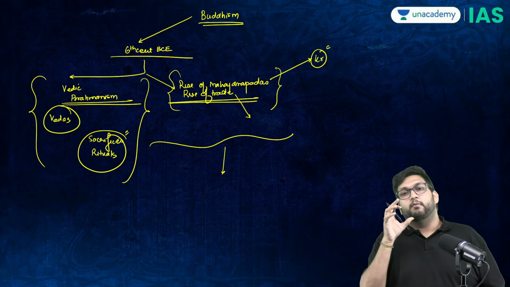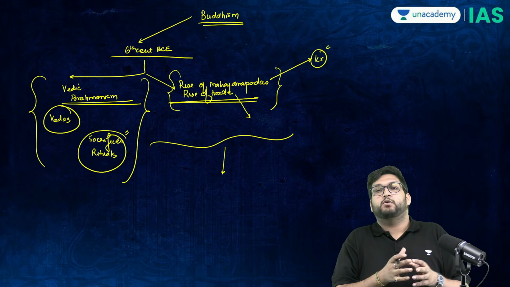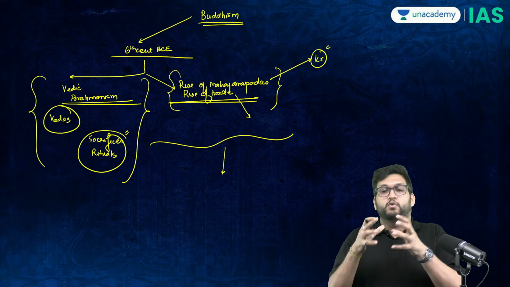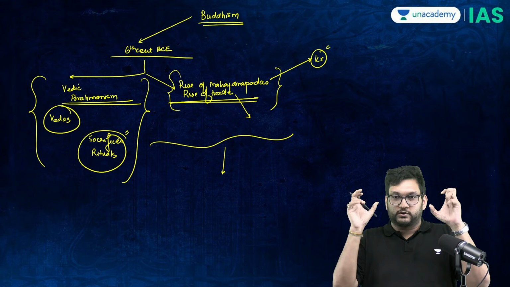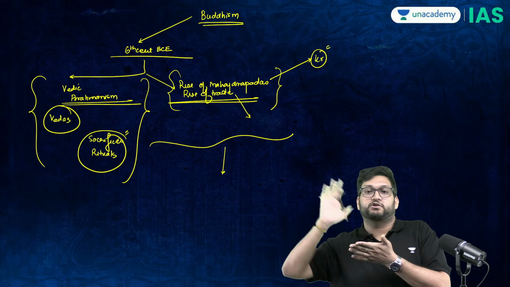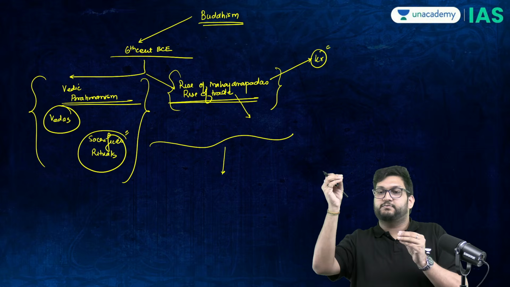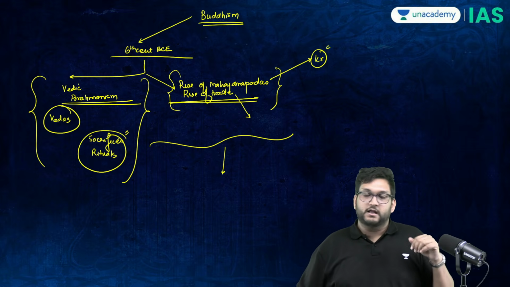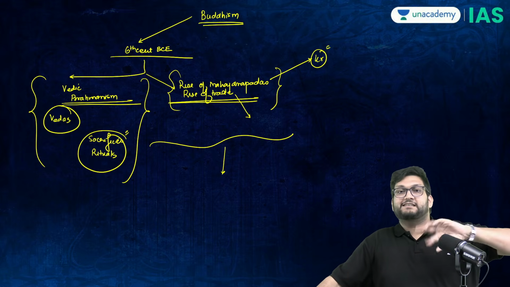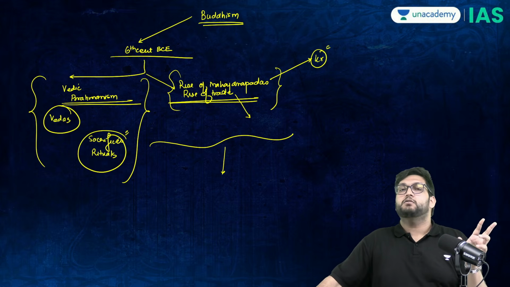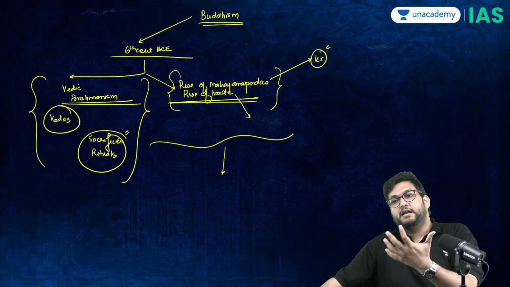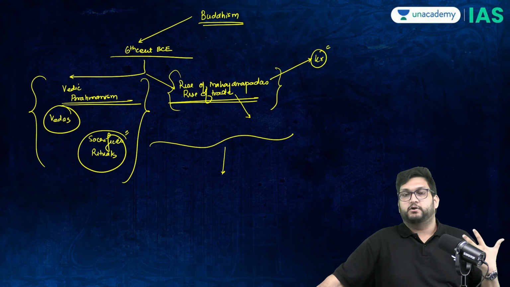And therefore, what Vedic Brahmanism used to say was that through rituals and sacrifices, you can get a certain amount of punya, ritualistic merit, and then you can get moksha, which is to come out of the cycle of birth and rebirth, and the soul becomes a part of God from which it came out. Now, moksha is something which all these religions are also concerned with, but the economic and social background is equally important.